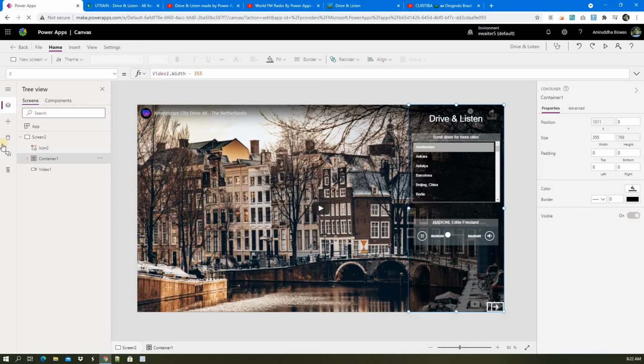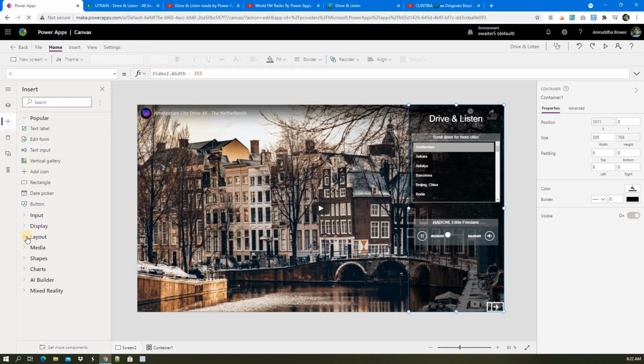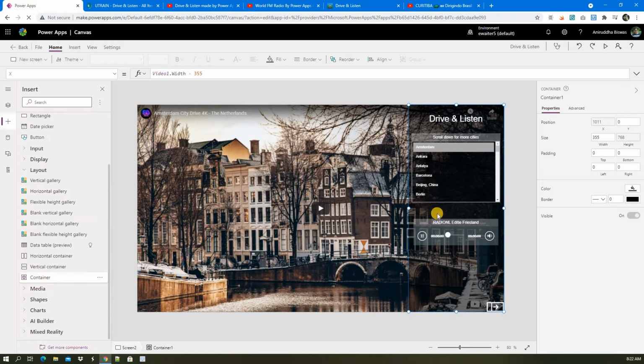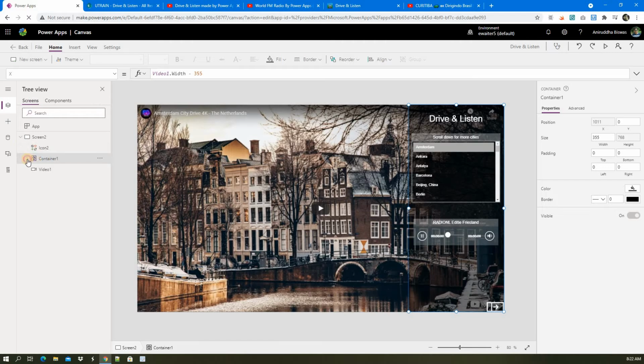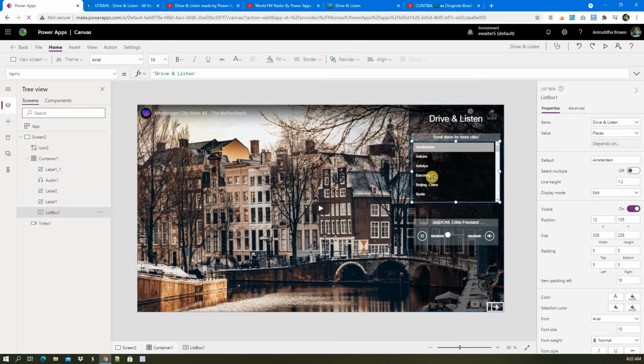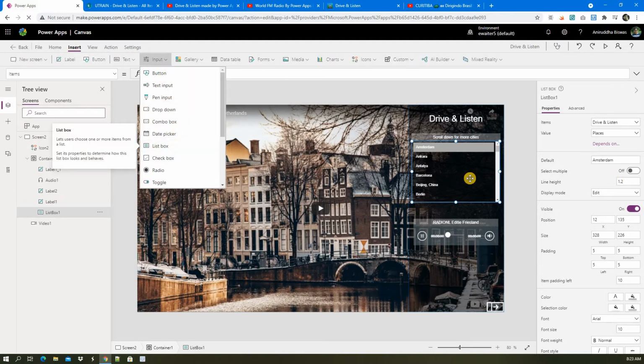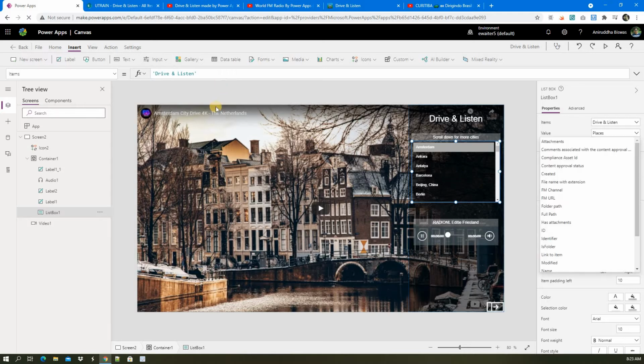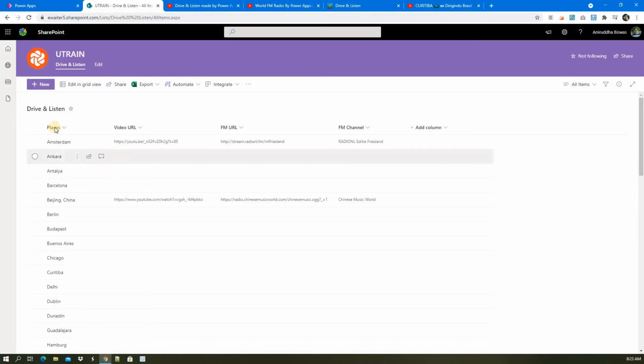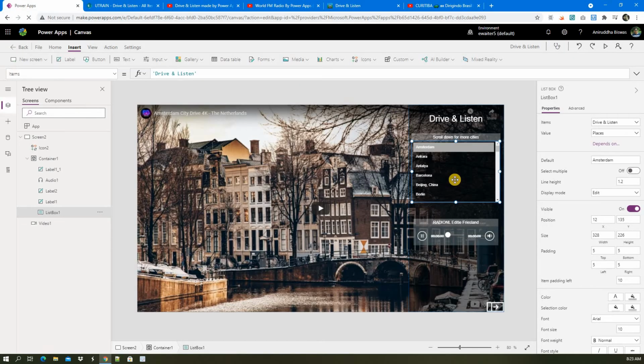This is the video part, and the right side is the controller area. This is the first container, which you can create from the layout area. Inside the container you can add other controls, like this list box. In the list box you point to that list and select which column should appear on the screen. For me it should be places, because that is the name of the particular city or country.